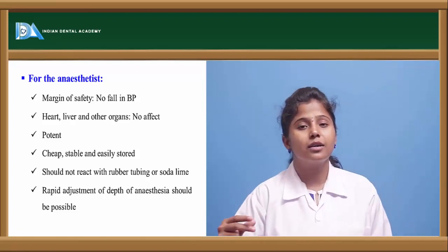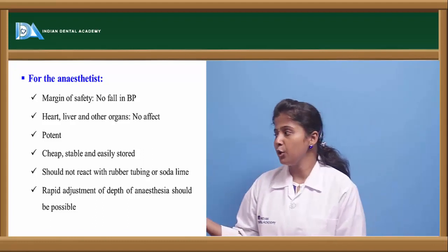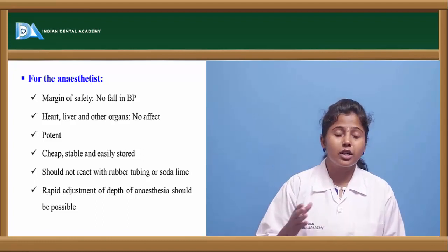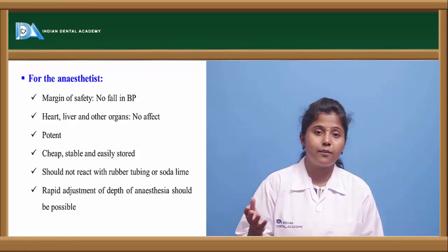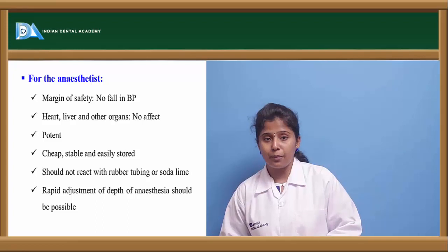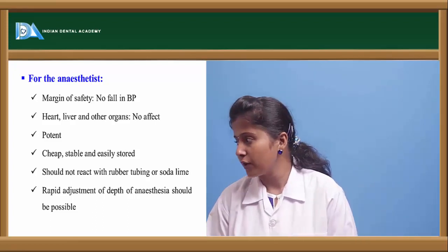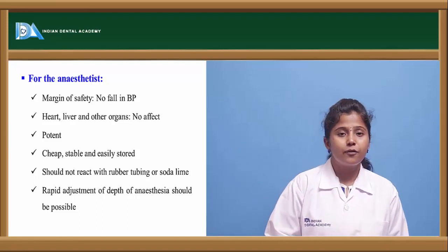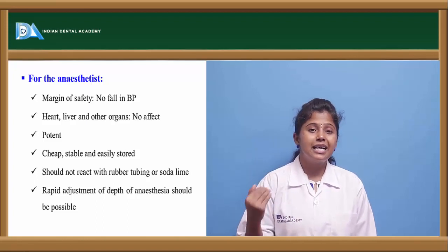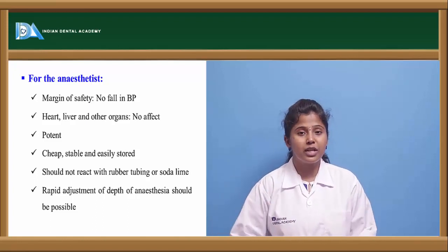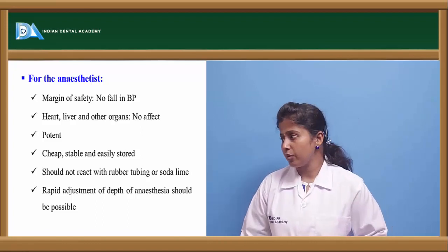Also, it should not react. In the machines we have rubber tubing, so this anesthesia should not react with the rubber tubing or the soda lime, which is used in the preparation of these machines. And rapid adjustment of the depth of anesthesia should be possible. If a different stage or depth of anesthesia is needed, it should be adjustable, so that the person can reach that stage of anesthesia as early as possible.